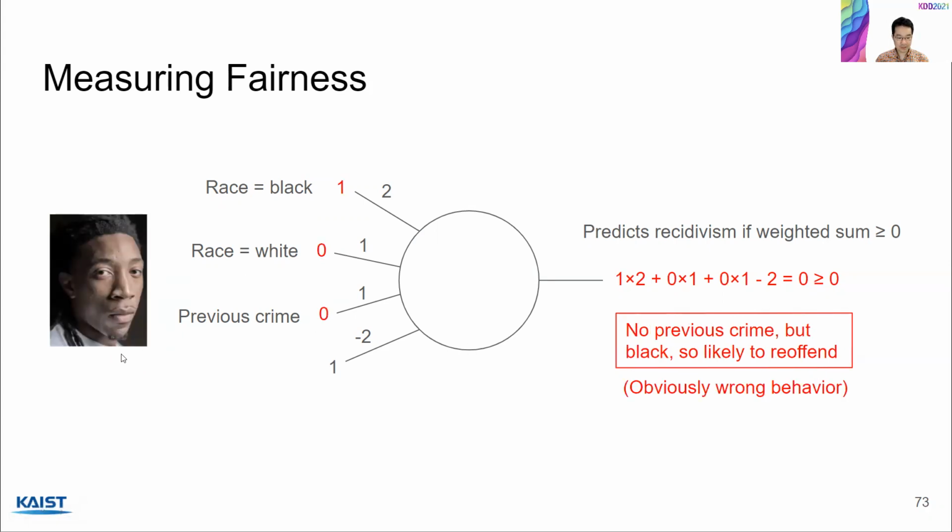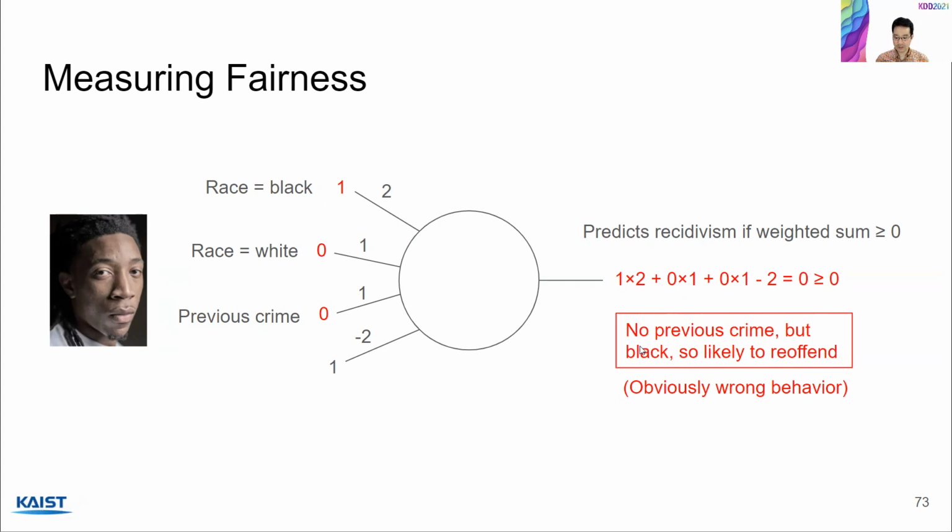Finally, let's consider this person who is Black and did not commit previous crime. Now, it seems like this person should probably be predicted to not commit recidivism, but the weighted sum is still at least 0. So what's going on here? Well, it turns out that the race equals Black feature has a large weight of 2. So by having this feature with a value of 1, the sum is still larger or equal to 0.